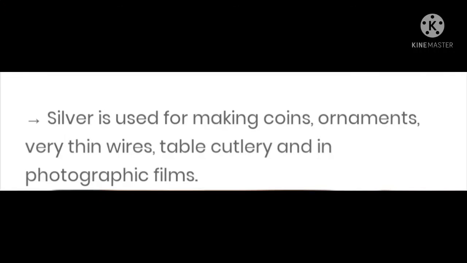Other metals like silver are used for making silver coins, silver ornaments, very thin wires, table cutlery, and in photographic films. Most probably silver is used in making silver ornaments. Many uses of silver we have seen in part 1 also.